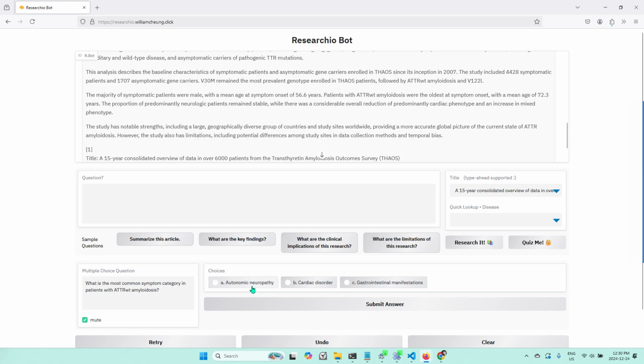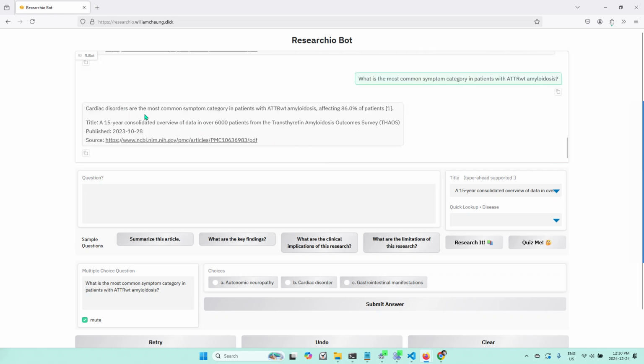Okay, so you see it's a different question now, the common symptom category. I'm going to cheat this time. I'm going to copy and paste that into the question box here and click research and let the bot figure out for me. So the bot's going to look through the article and it's going to count the answer. So let's scroll down. Okay, cardiac disorders.